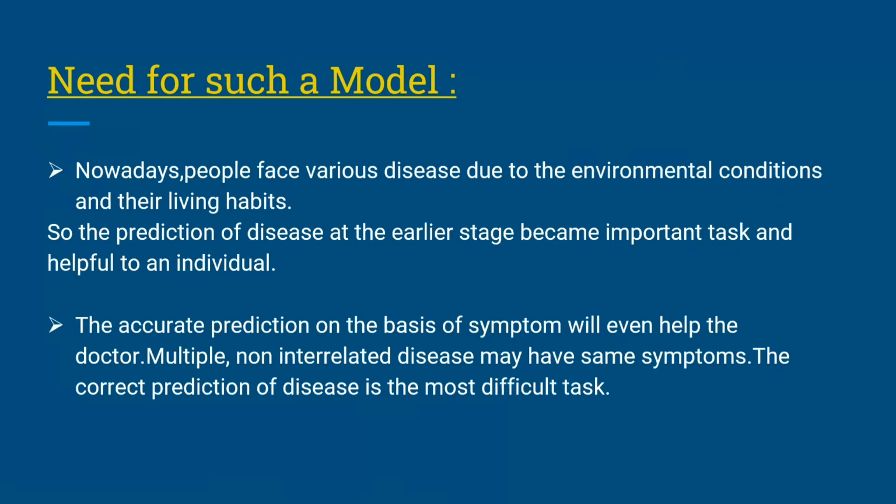Now, why do we need such a model? Nowadays, people face various diseases due to environmental conditions and their living habits. So the prediction of disease at an earlier stage becomes important. Accurate prediction on the basis of symptoms will help the doctor, and multiple non-interrelated diseases may have some of the same symptoms. The correct prediction of the disease is the most difficult task.